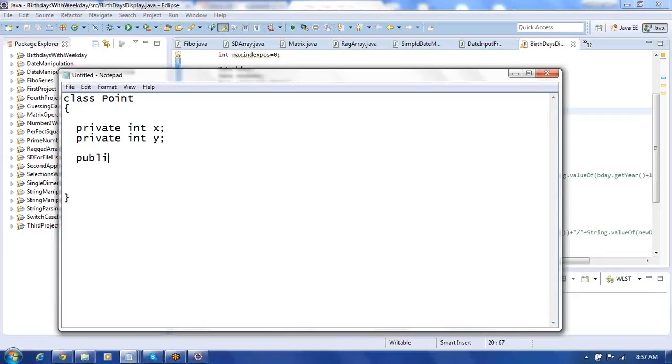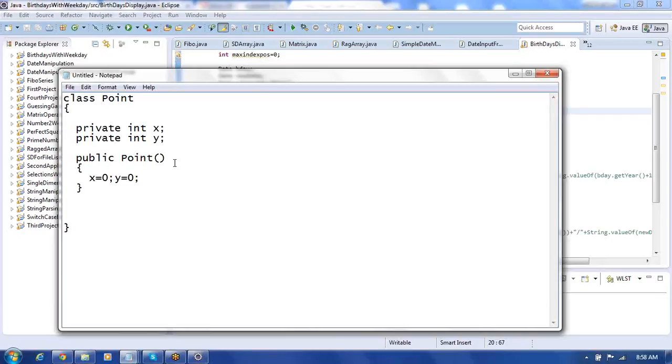The constructor can be public, followed by Point. We specify it like this. This is called a constructor. Here you can initialize the fields. X and y are nothing but fields here. You can put some value like x equal to 0 and y equal to 0. This is called a default constructor. It takes the same name as the class name. Look at this: class Point, and here also it takes the same name as the class name. And it does not return any value.